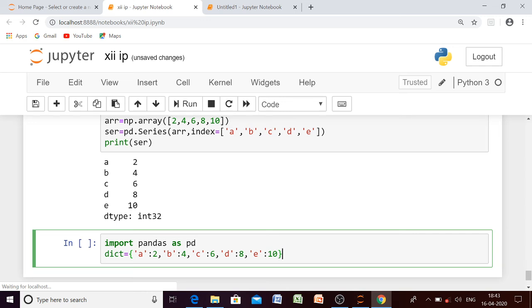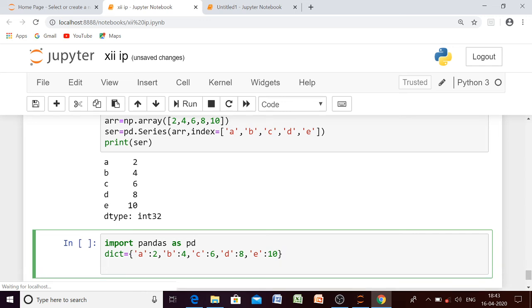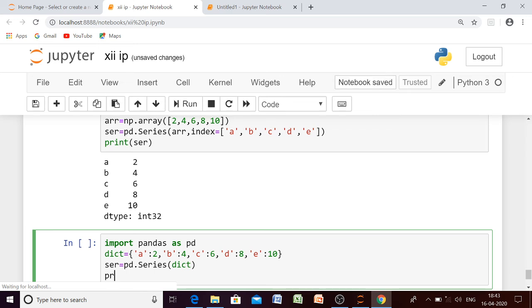So this is the dictionary we are using and we are going to create series from that dictionary. The name of the function will remain the same, you have to use pd.Series, and within brackets we pass our dictionary, and let us print it to check whether we are getting the same output or not.